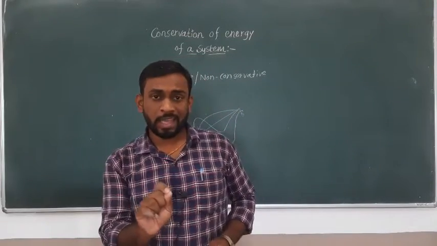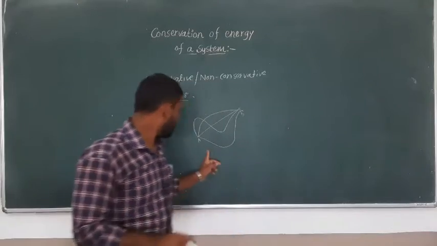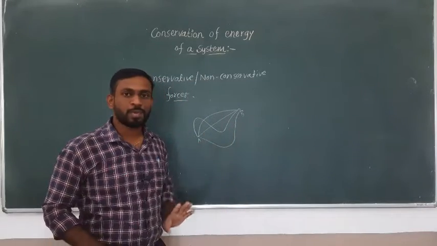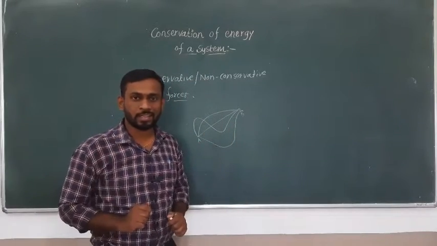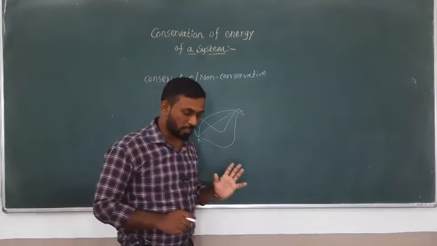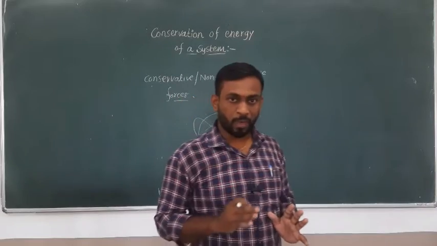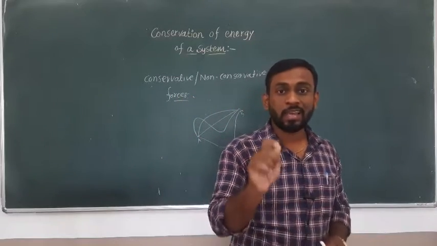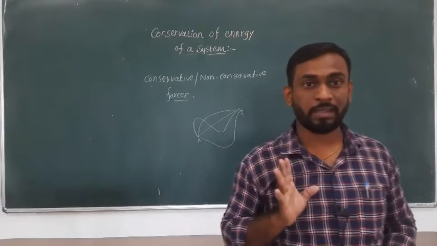But when the applied force to move the particle from point A to B is conservative in nature, the work done by this force to move the particle from A to B is independent of the path followed by the particle.